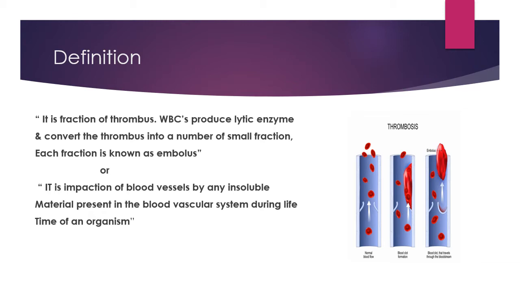So it is one of the most important things: all these circulatory disturbances are seen during the lifetime of an organism. This is the definition of embolism.